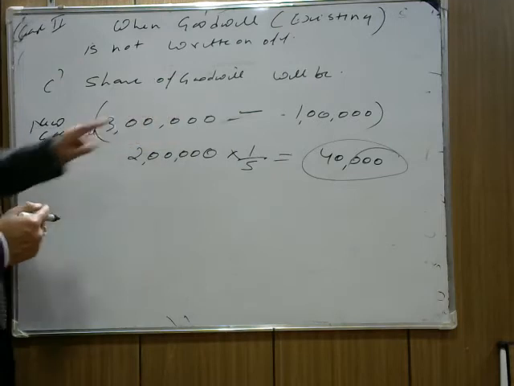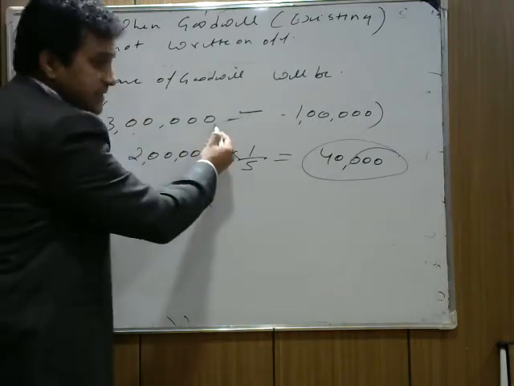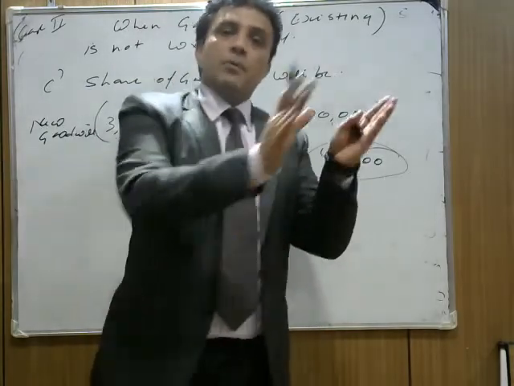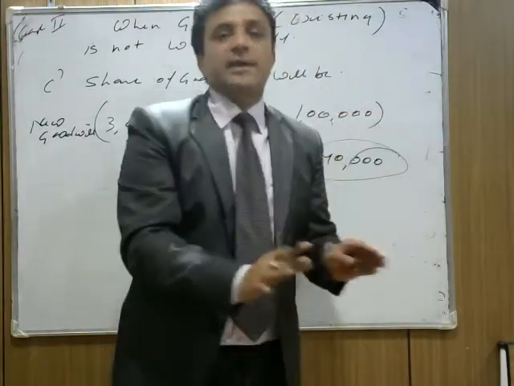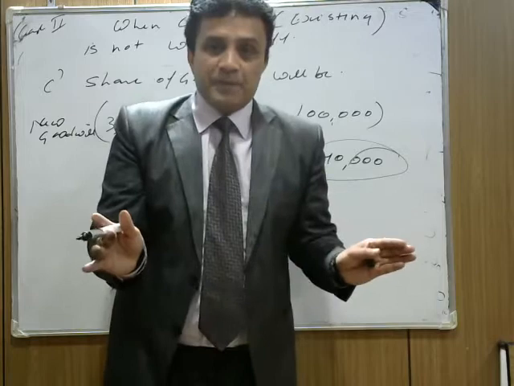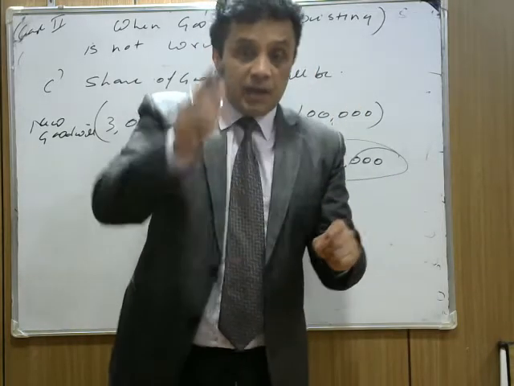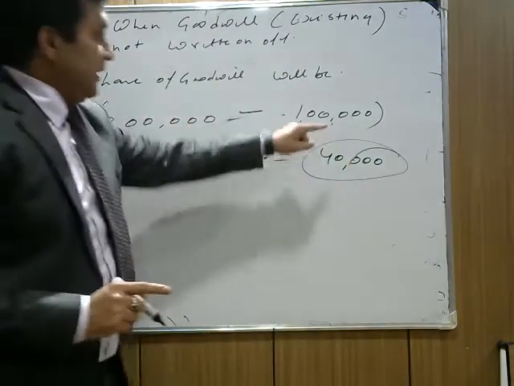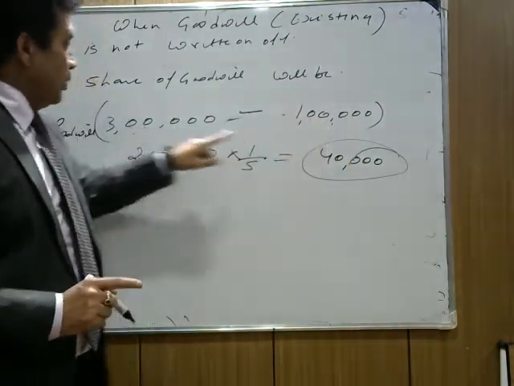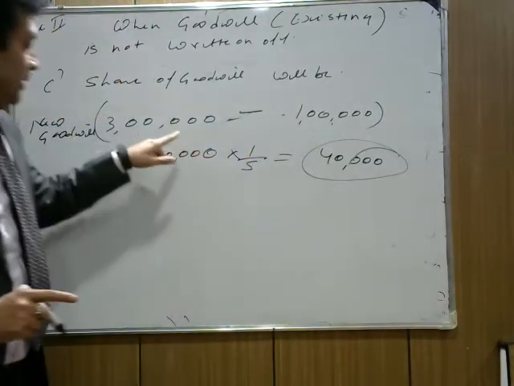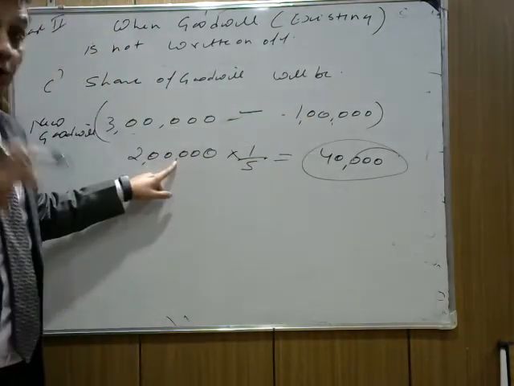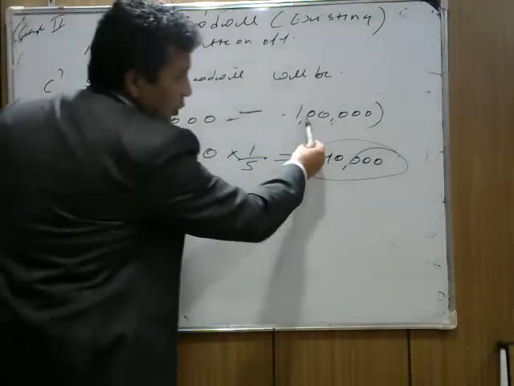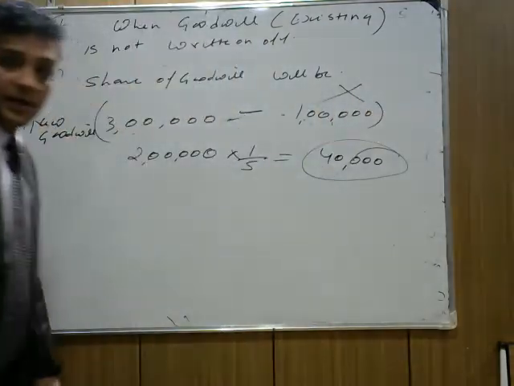The goodwill of the firm at the time of C's admission is 3 lakh and the old goodwill is 1 lakh. The firm is saying we will keep the old goodwill as it is, we will not touch it. If they do not touch the existing goodwill, it remains in the books as 1 lakh only. Now what is the firm's new goodwill? 3 lakh minus 1 lakh is 2 lakh, not 3 lakh now, because that is the increase in goodwill. They are not writing it off.